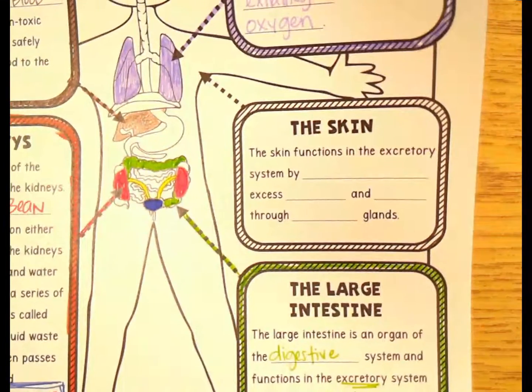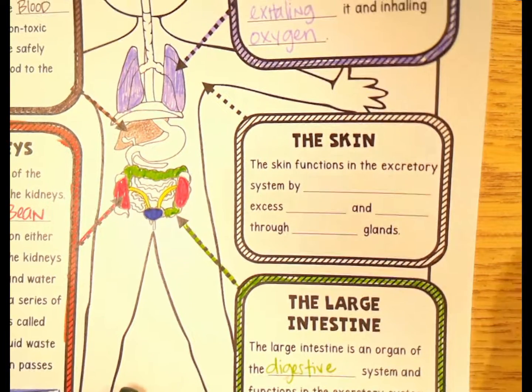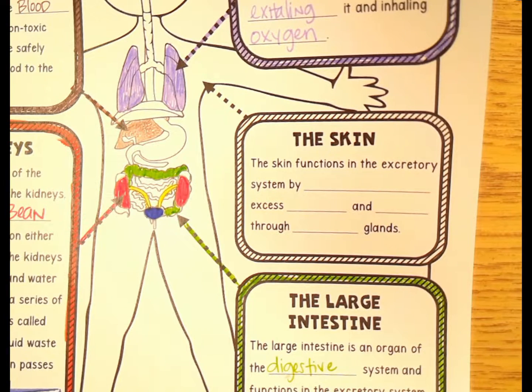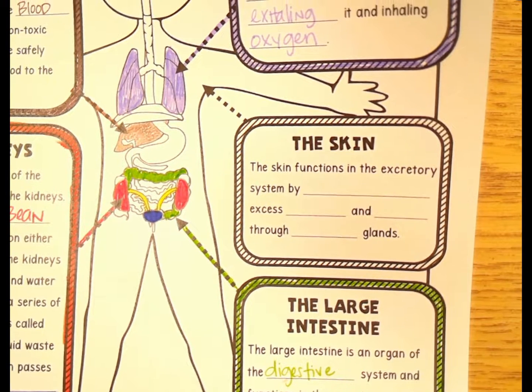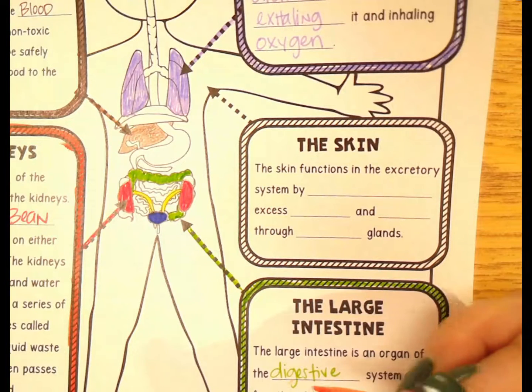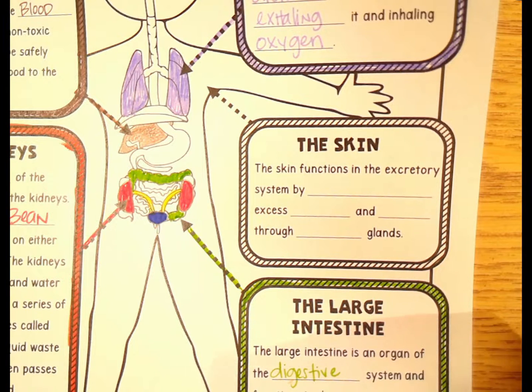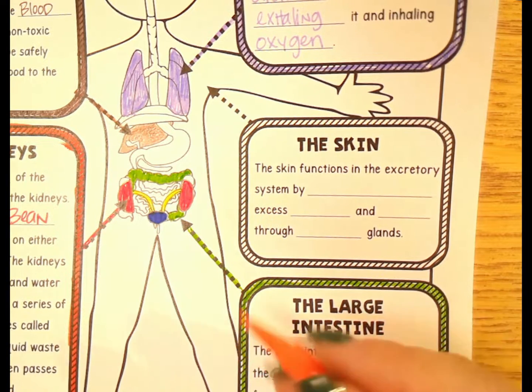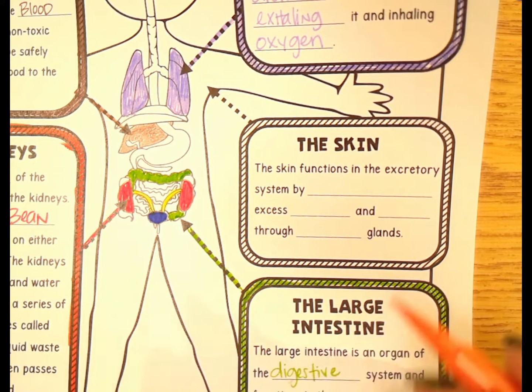The last one, I'm going to use orange for this one. This is our skin, and I know it's hard to think of your skin as getting rid of waste, but it does, right? If you think about when we talked about the integumentary system, we talked about a couple of different types of glands, and one of those glands is responsible for getting rid of salts especially. And I'm sure you can know by this time that it's your sweat glands. So let's fill in our box.